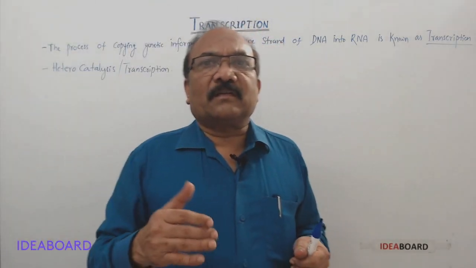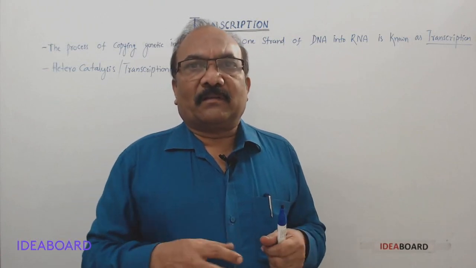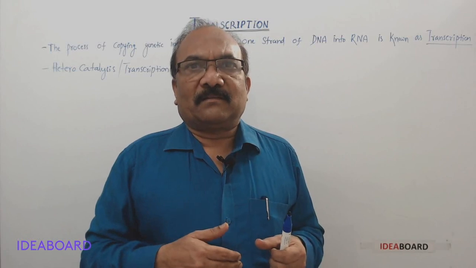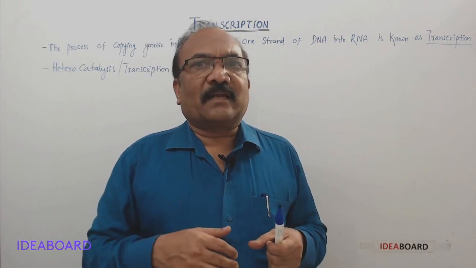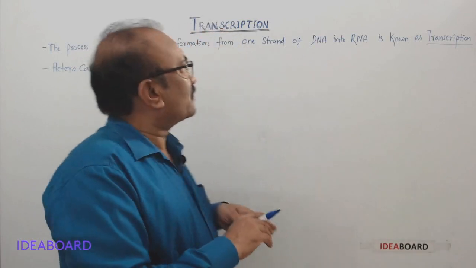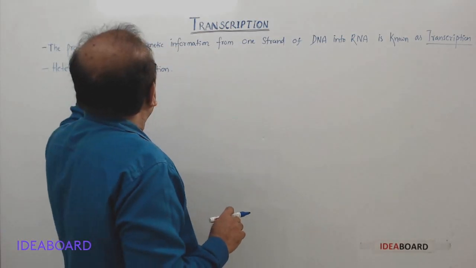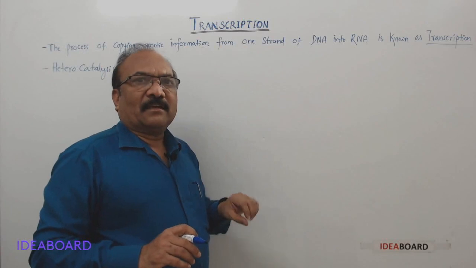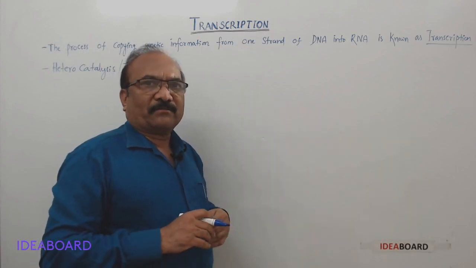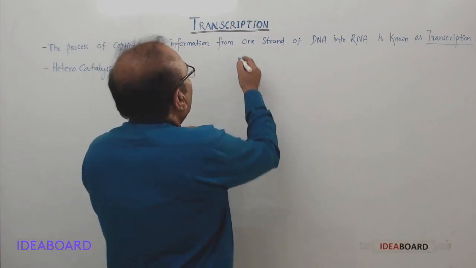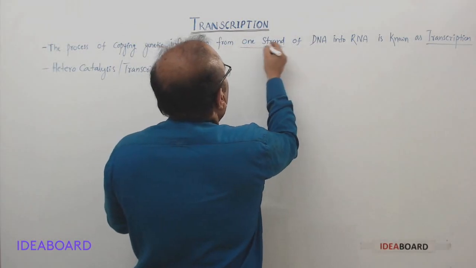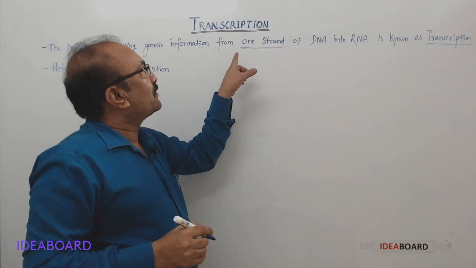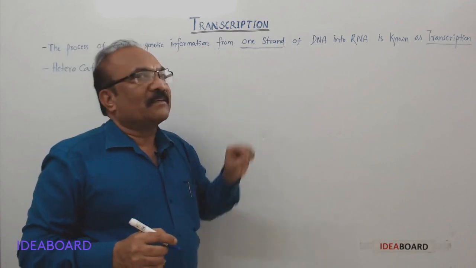But what is the difference between replication and transcription? During replication, DNA will double. The DNA content of the cell will double. Whereas in transcription, it is copying genetic information present on DNA in the form of RNA. And here in the definition, your focus should be on this one, that is, from one strand of DNA.